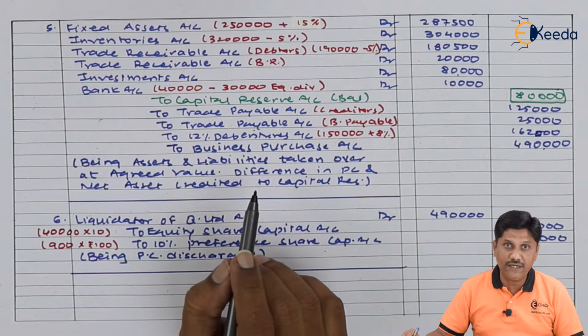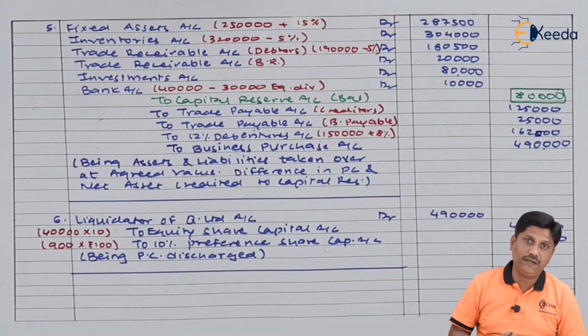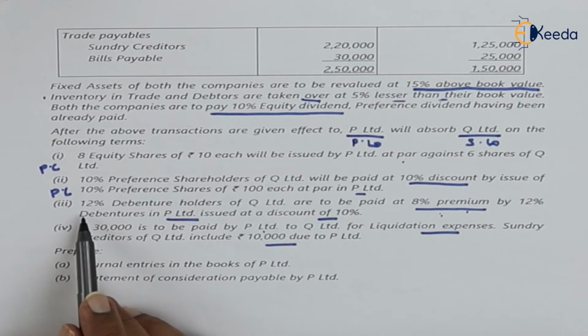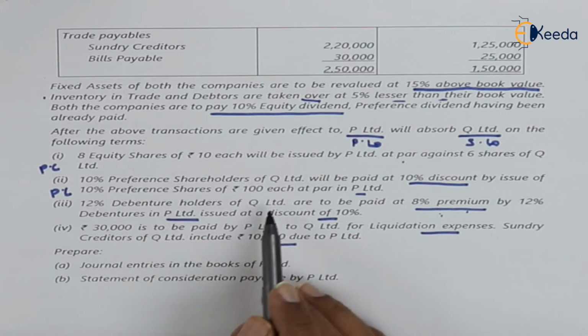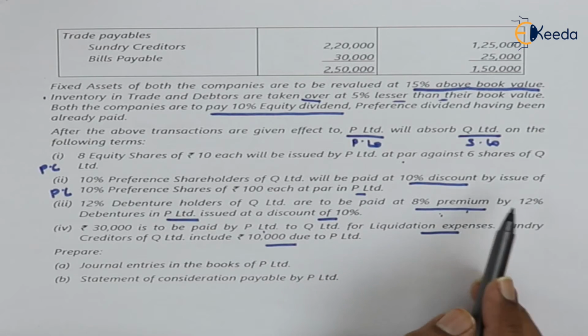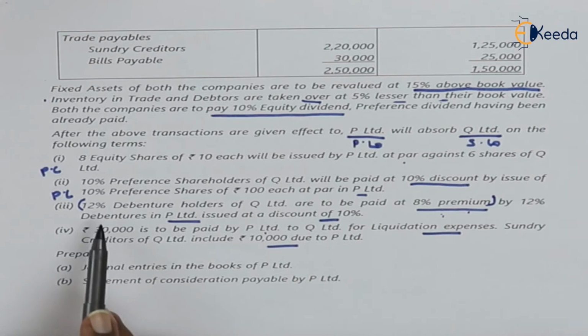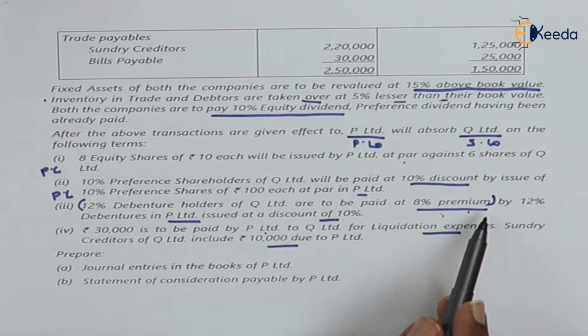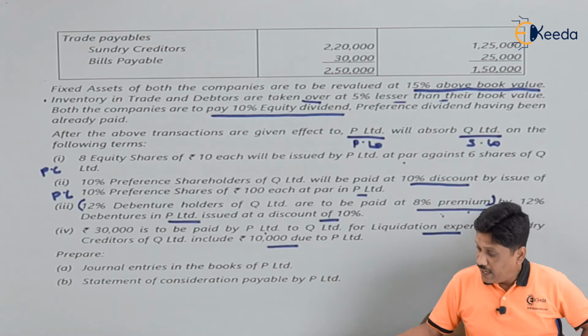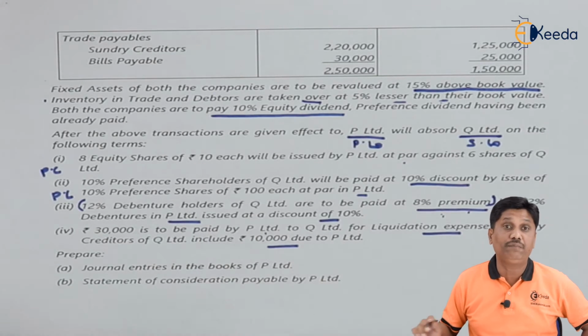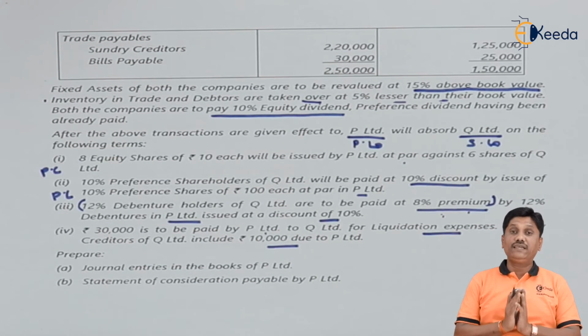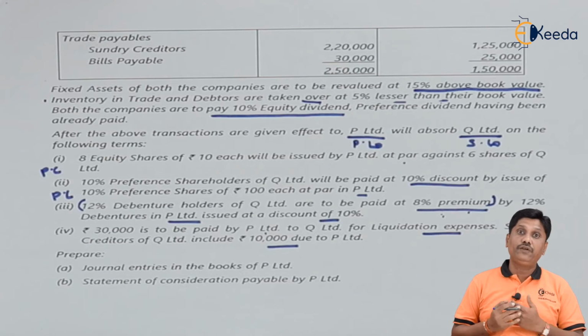For that I will pass the entry, and thereafter we will see what next entry can be there. Notice your information number 3 here. They are saying 12% debenture holders of Q Limited are to be paid at a 8% premium. First, this part which I have made a bracket, this part is the agreed value of their debentures. They are discharged by what? 12% debentures in P Limited issued at a 10% discount. So we are settling their old debentures by giving them new debentures.